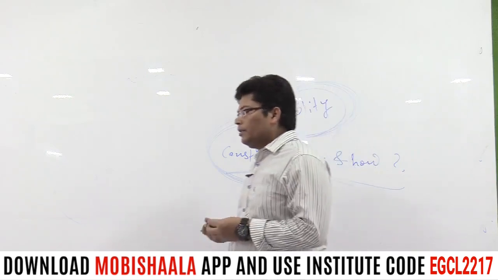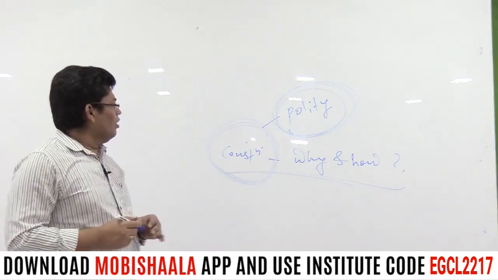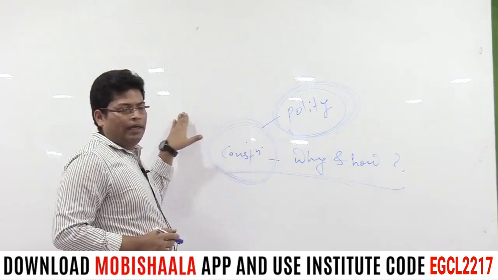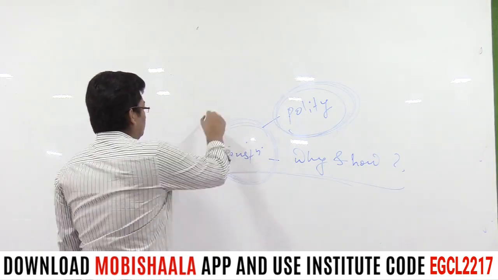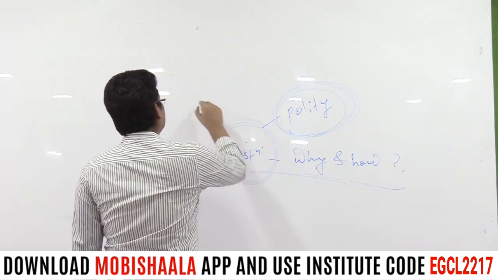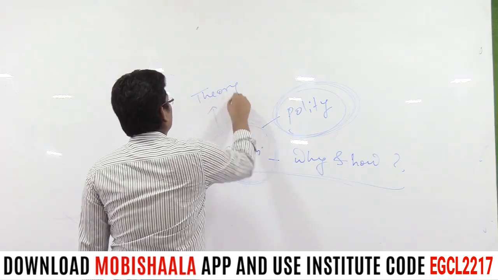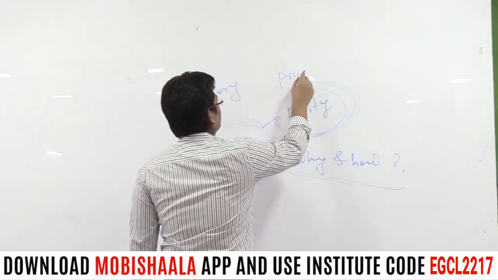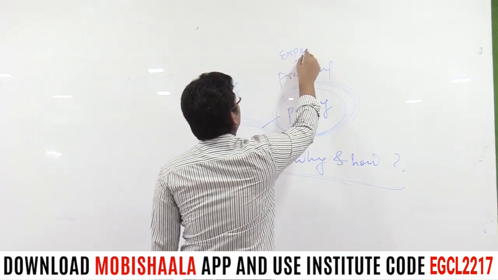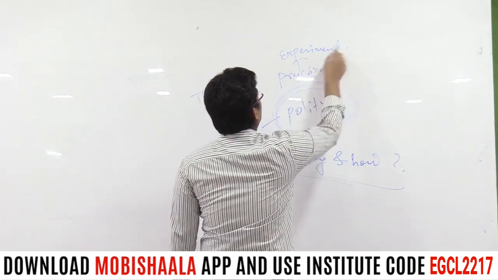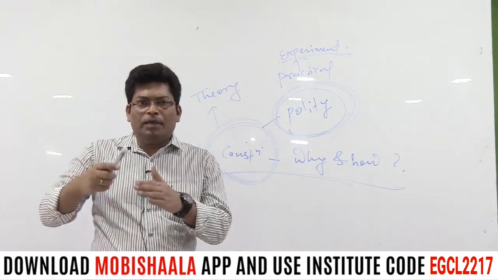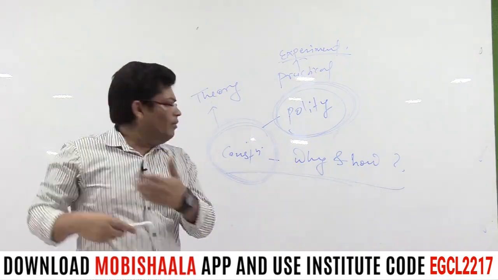See, the terms Constitution and polity are simply like theory and practical. Practical means you can say experiment. Polity is nothing but simply the experiment of whatever is given under the Constitution.